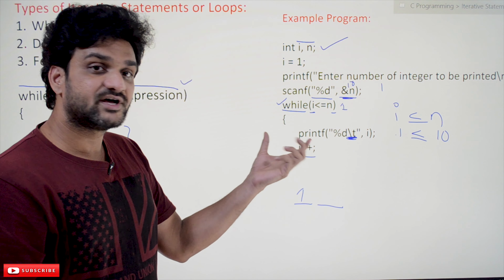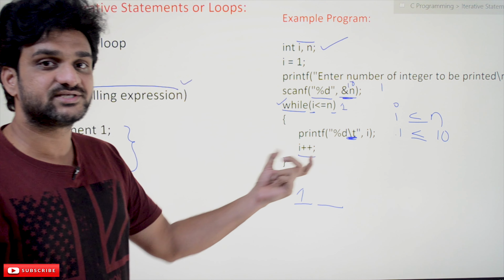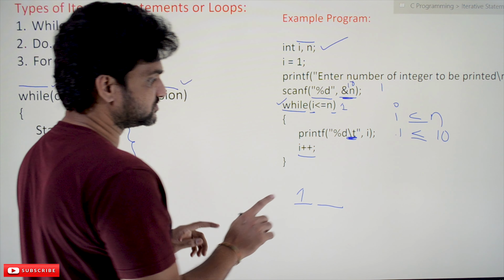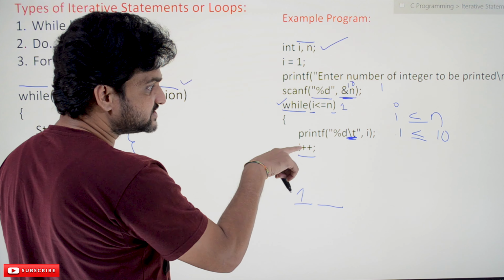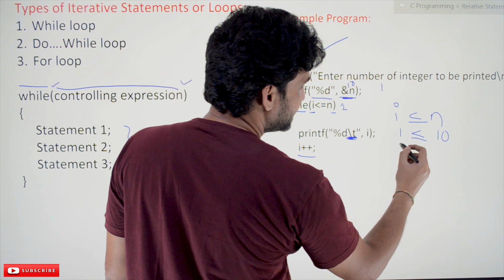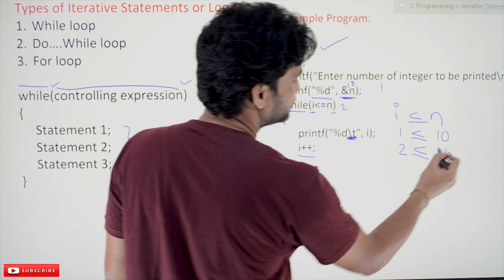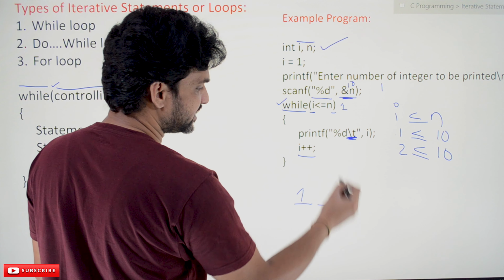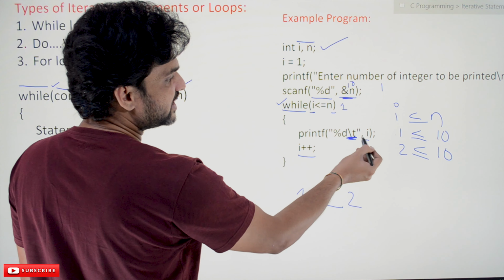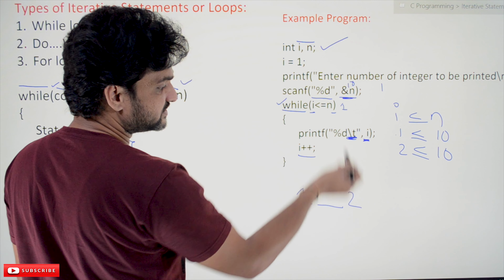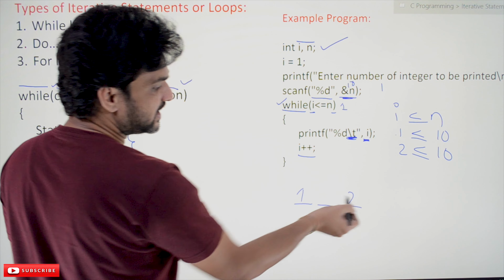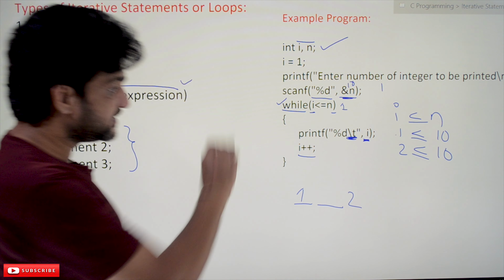It is required for most of the cases. In most of the cases we have to use this increment statement also. So with this incrementation, now the value of I is equal to 2. Now again we are going to compare: 2 less than or equal to 10. Is it true? Yes, it is true. So again the printf will execute, and the value of I, which is 2, will get printed.